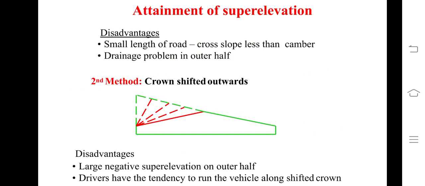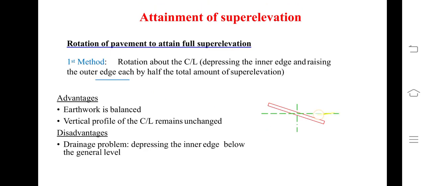The second method is crown is shifted. What am I doing? I am keeping the edge constant and I am moving the crown. Now I am shifting the crown towards the edge. Due to this, again what will happen? There may be negative super elevation, right? So the disadvantage is a large negative super elevation on the outer half may be formed, and drivers usually have the tendency to run the vehicle along the shifted crown, right? So usually they will try to negotiate the crown. Hence this method is generally not preferred on roads.